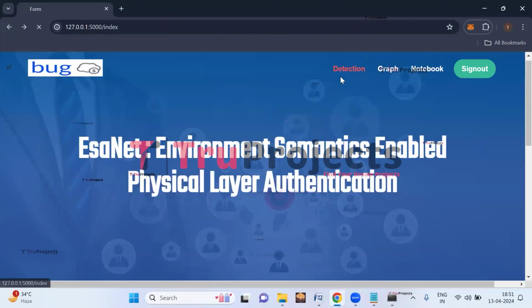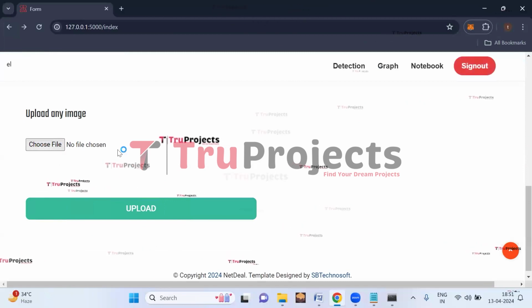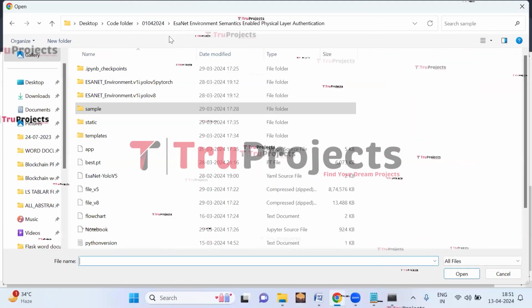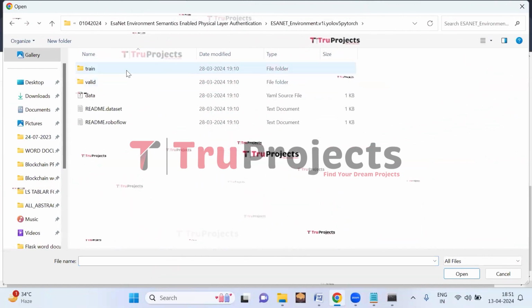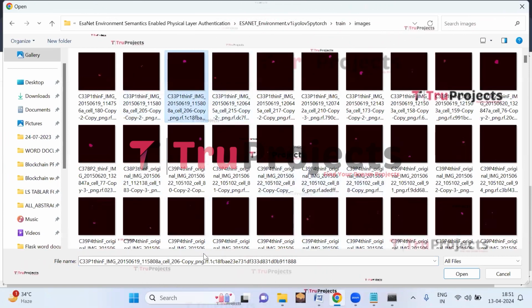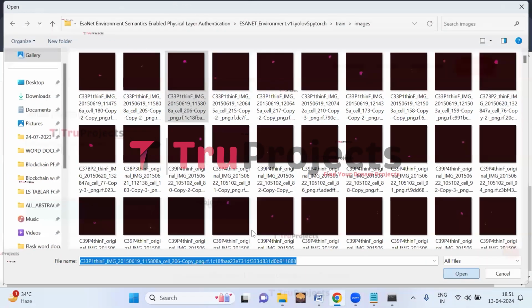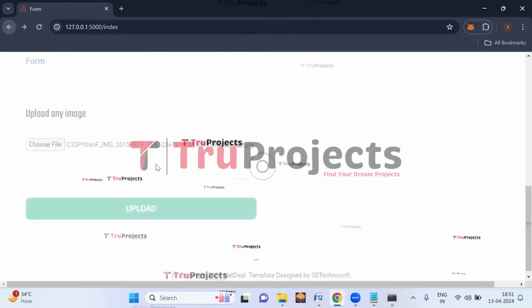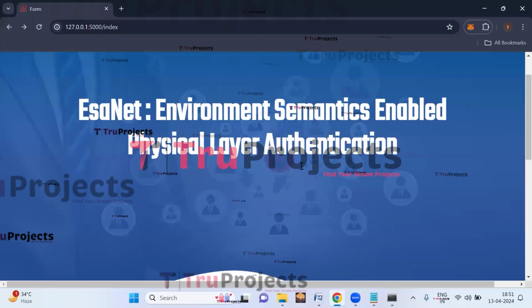Click on detection link here. Click on choose file. Now let us upload the images from the train dataset. So here this is the image which I have selected. Click on open. Now click on upload button. So here we can see that the signal is detected with the blue color bounding box, and here we can see on top of the bounding box the probability score, which tells us the confidence level for the detection. Let us upload some more images.